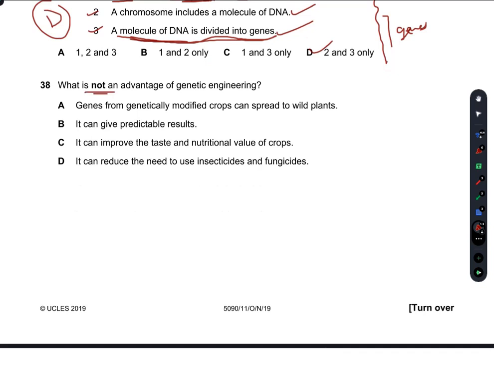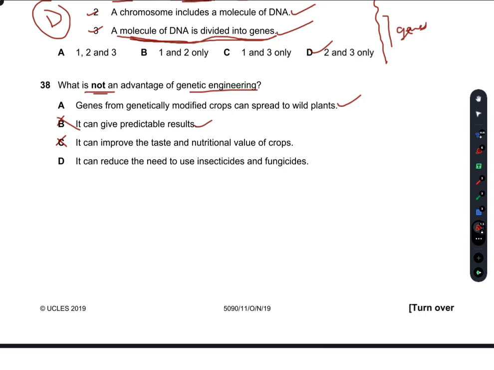What is not an advantage of genetic engineering? Genes from genetically modified crops can spread to wild plants. No, this is a disadvantage. It can give predictable results. This is an advantage. It can improve taste and nutritional value of crops. It is still another advantage. It can reduce the need to use insecticides and fungicides.